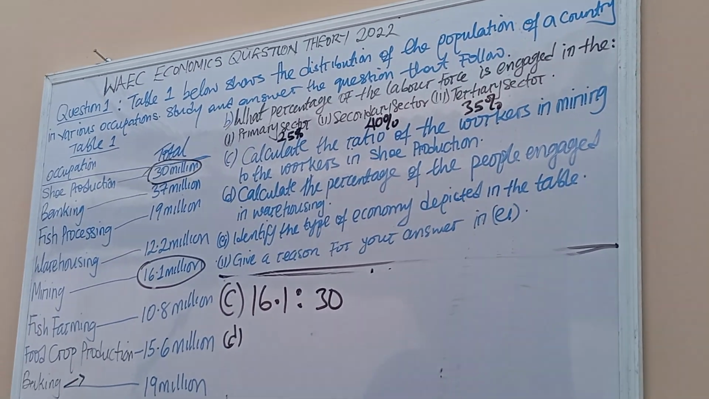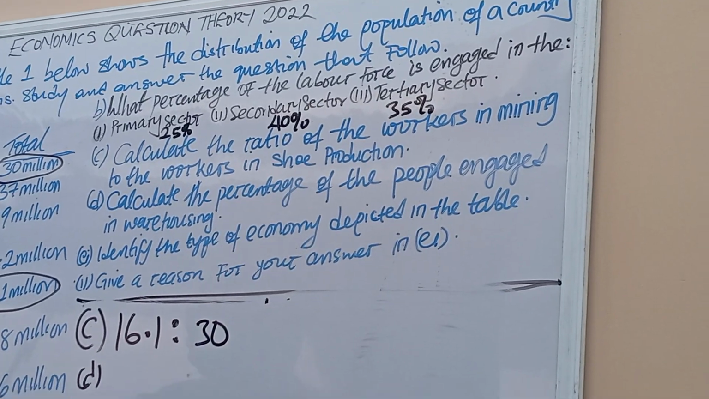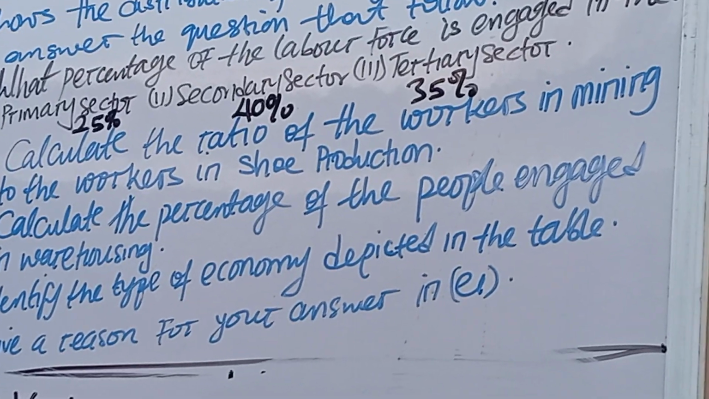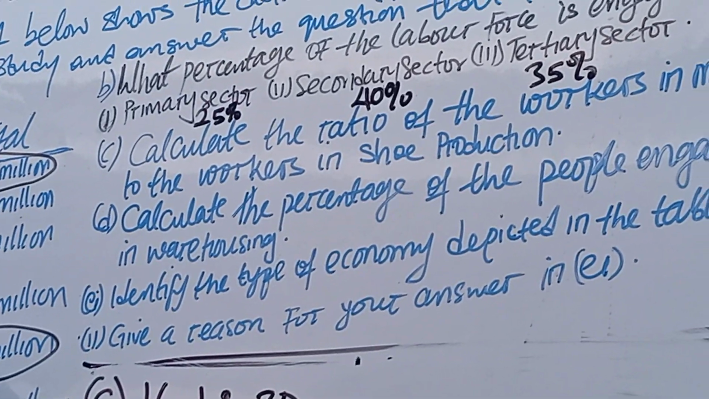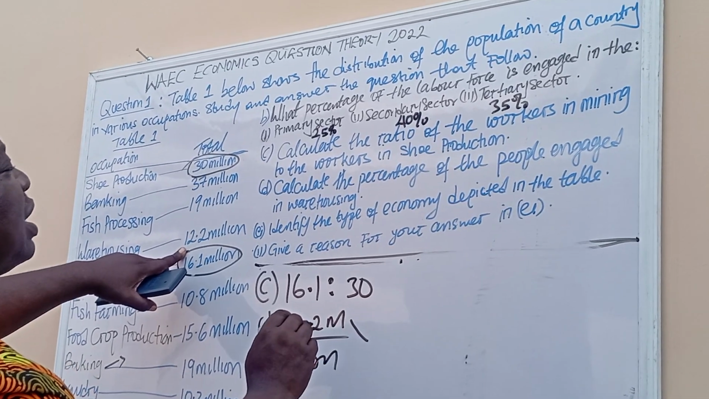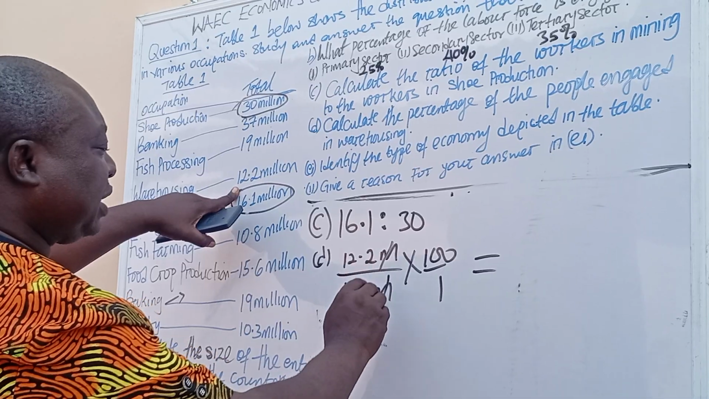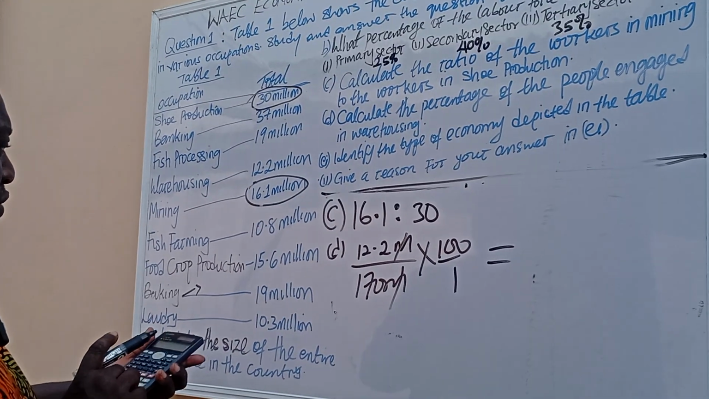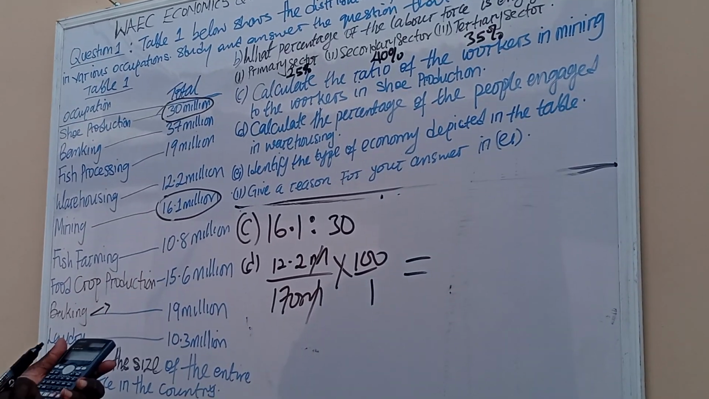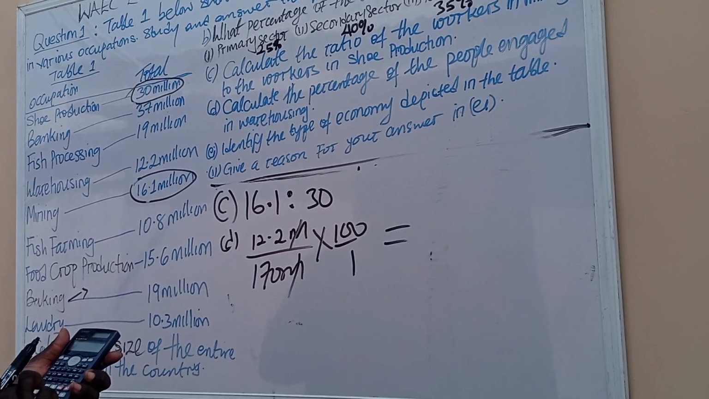D. Calculate the percentage of people engaged in warehousing. So warehousing is 12.2 million. So the total is 170, the total labor force. So the question, calculate the percentage, to be times 100 over what? 1. That million cancels out. So you have 12.2 over 170 times 100.